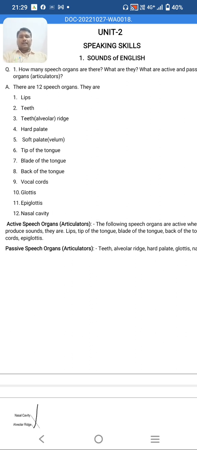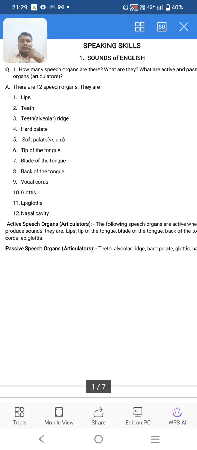They are lips, teeth, teeth ridge. It is also called alveolar ridge. Then hard palate, soft palate, tip of the tongue, blade of the tongue, back of the tongue, vocal cords, glottis, epiglottis, and nasal cavity. So these speech organs start with lips, then teeth, then teeth ridge.